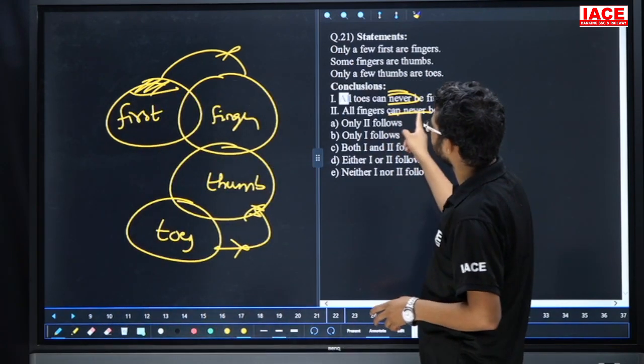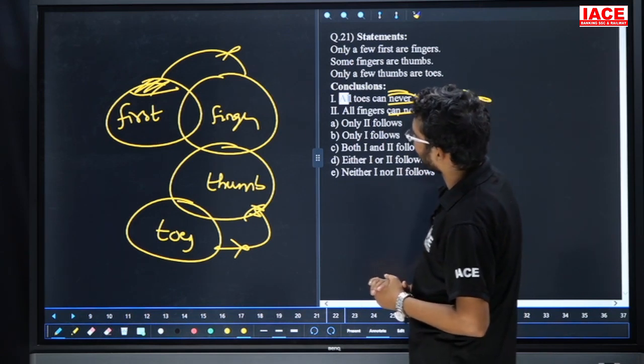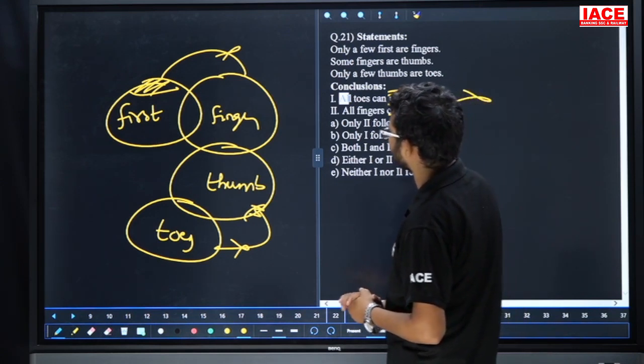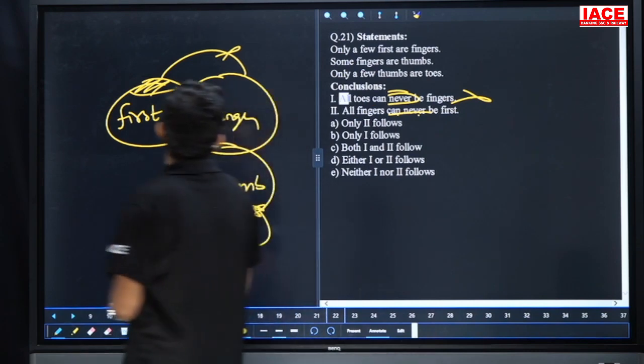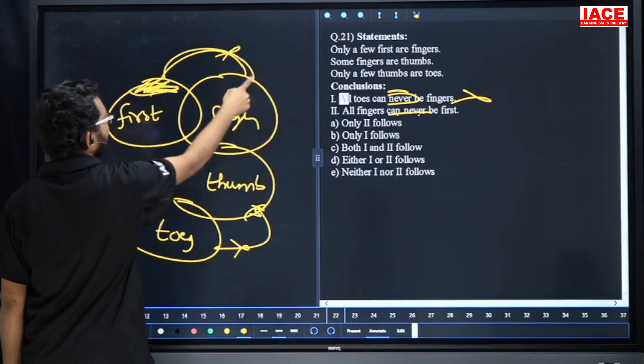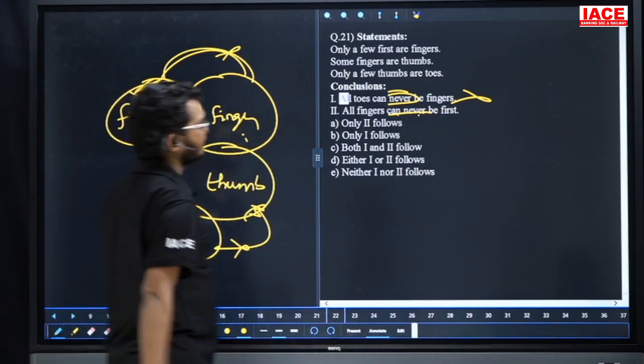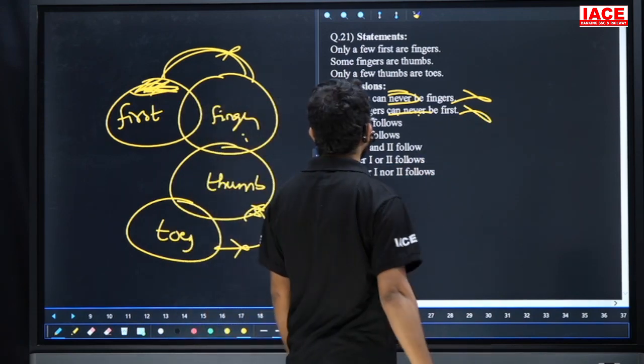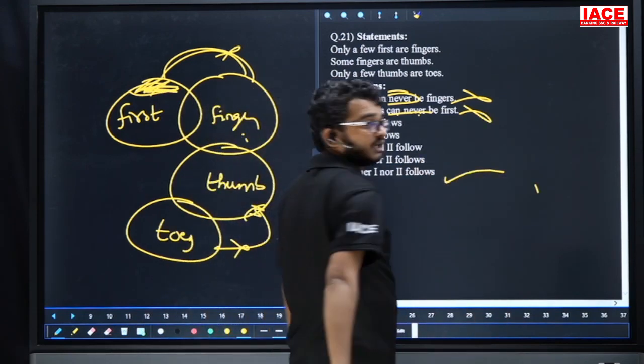Second one: all fingers can never be first. That means can never be means some not. Some fingers are not first hand. Okay, some finger is not first. We know some part of first is not finger. We can't say some finger is not first. Then the second one is wrong. Then what is the answer? Both are wrong. Neither one nor two.